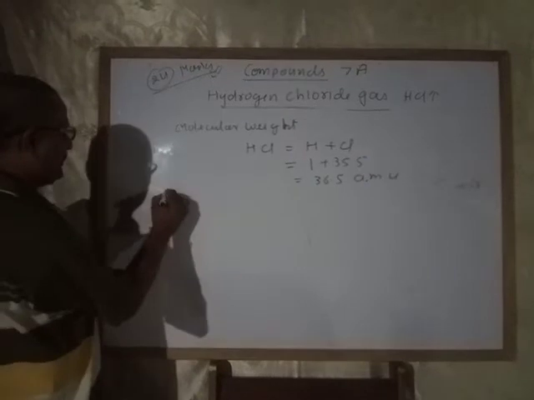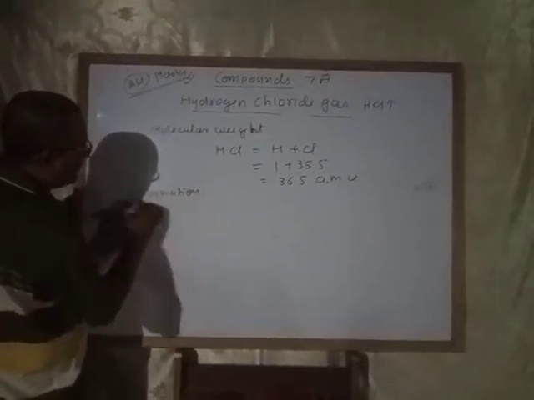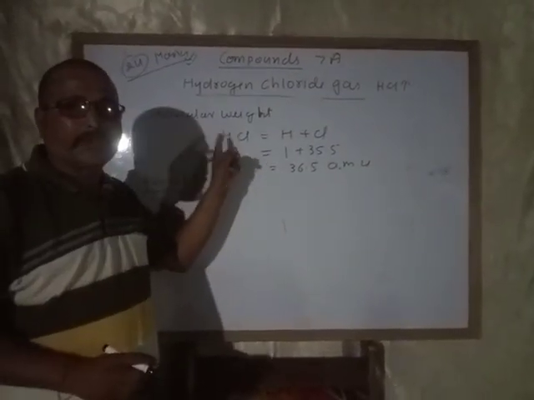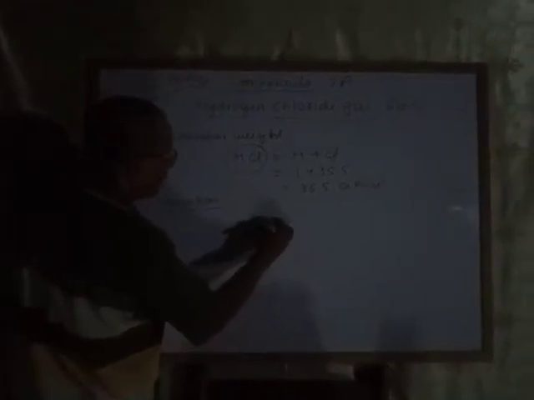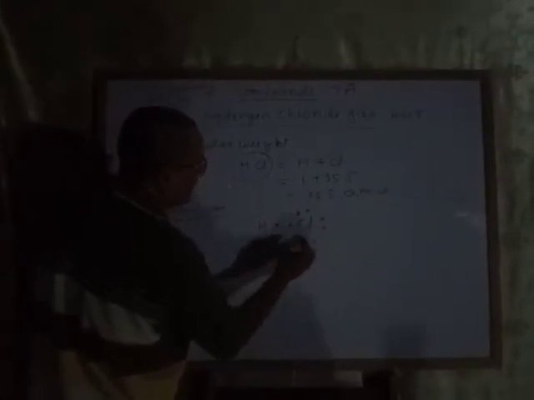Now the formation. The electronegativity difference between hydrogen and chlorine is not negligible, so this gas is known as a polar covalent compound. Hydrogen has only one electron and chlorine has seven: 1, 2, 3, 4, 5, 6, 7.